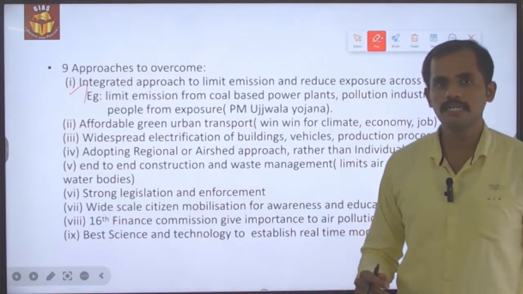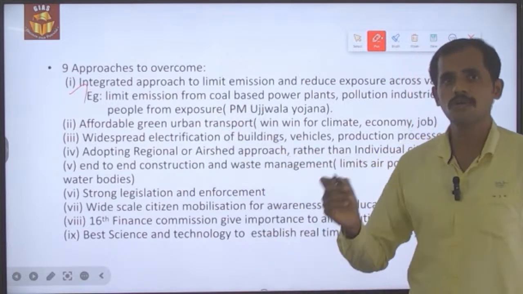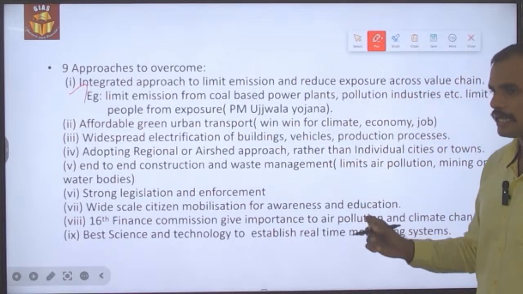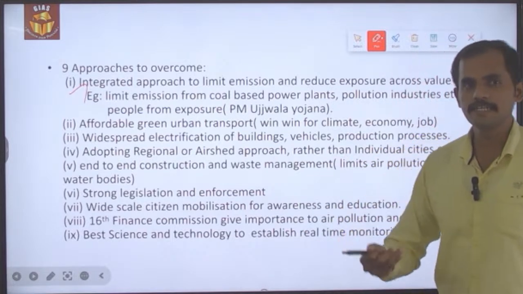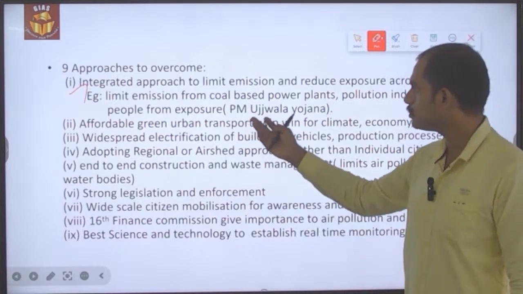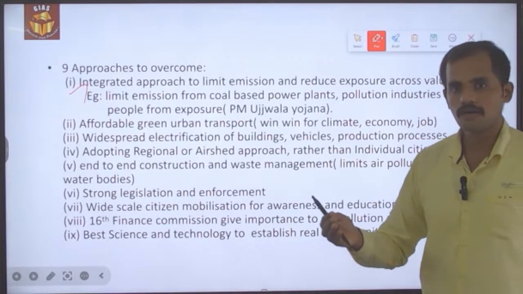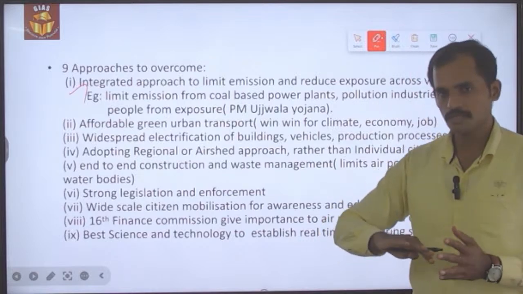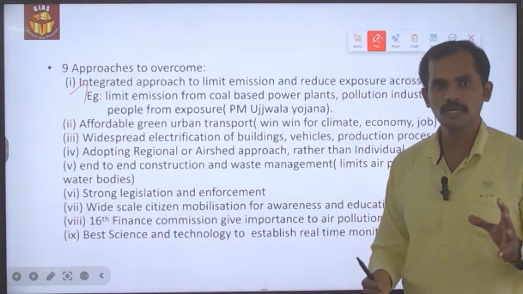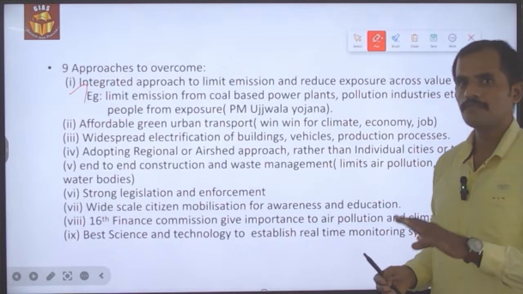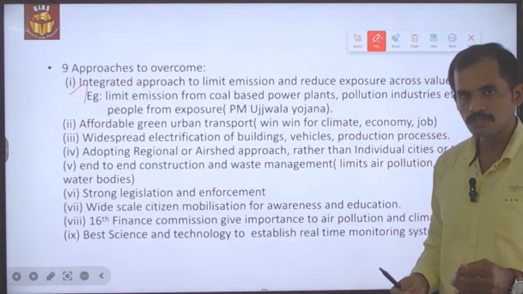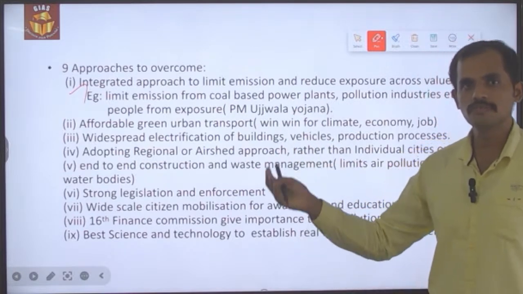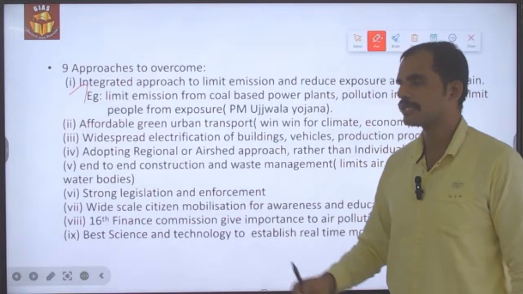Example, limiting the emission from the coal based power plants as well as the industrial effluents, and at the same time preventing the people from getting exposed to the pollutants, like in the case of Pradhan Mantri Ujjwala Yojana, through which the government has supplied clean fuel to the people so that their cooking method has been transformed from biomass based cooking to clean fuel cooking, which in turn led to reduced exposure to the air pollution arising because of biomass fuel based cooking.